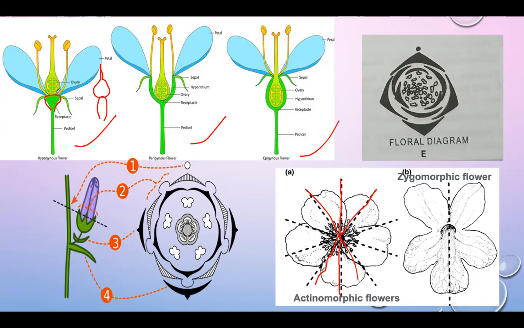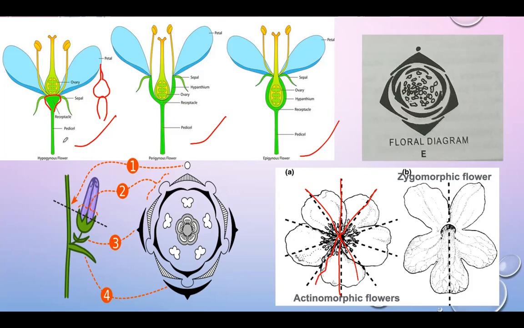The remaining floral parts are arranged at the base of the gynoecium. So it is called the hypogynous flower.